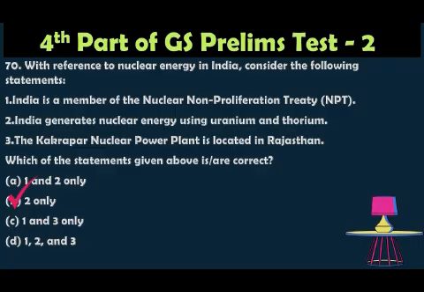India is not a member of the Non-Proliferation Treaty because it is not a signatory. India considers the treaty discriminatory, so it has not signed it yet. So statement 1 is incorrect. India uses uranium and thorium for nuclear energy, with plans to develop thorium-based reactors. Hence, statement 2 is also correct. The Kakrapar nuclear power plant is in Gujarat, not in Rajasthan, so statement 3 is wrong. So only statement 2 is correct, and option B is the correct answer.